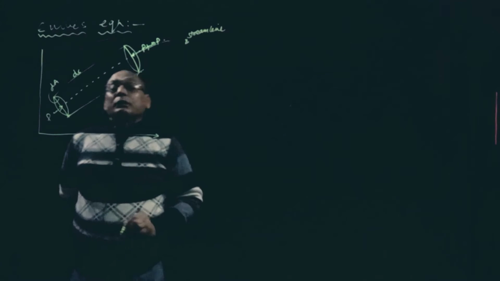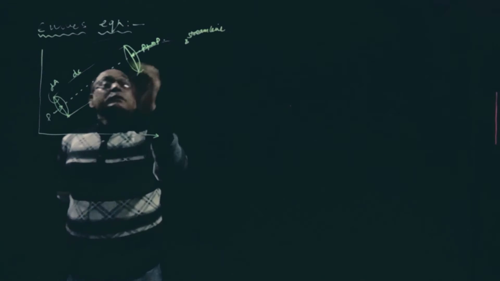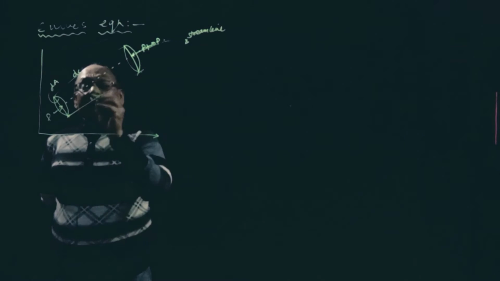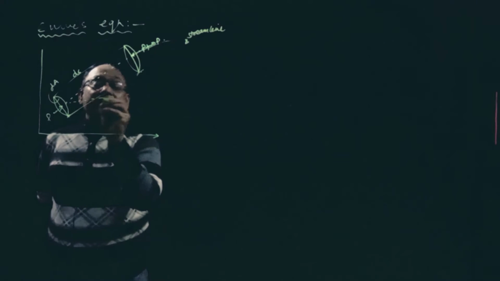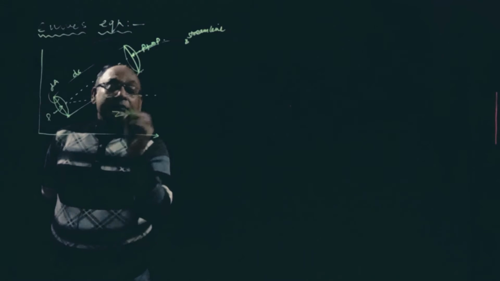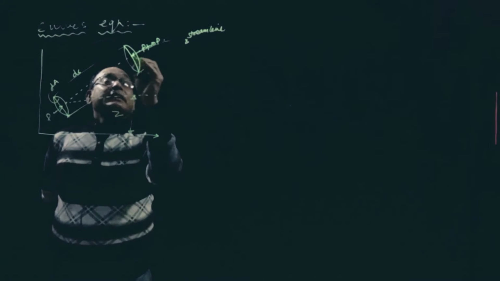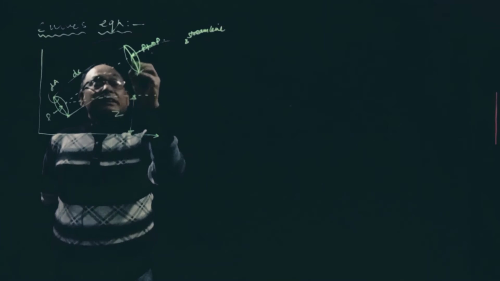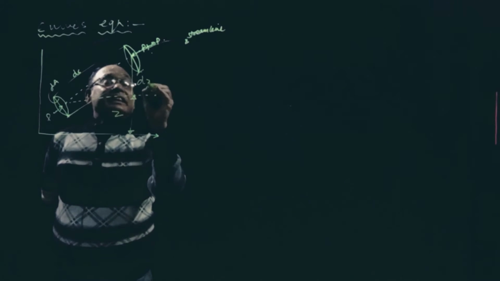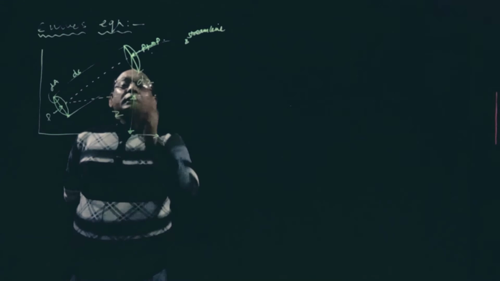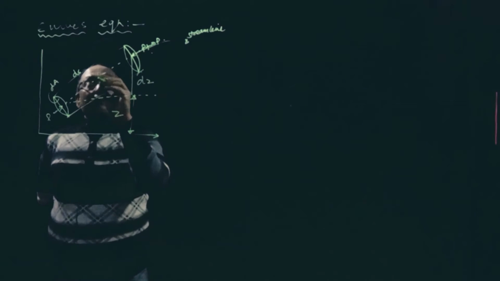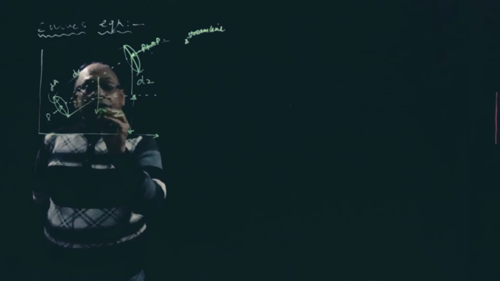Now pressure this one, and what about elevation? Let us call it Z from the basic reference, and this height is dz. Now the weight of the fluid is also there.